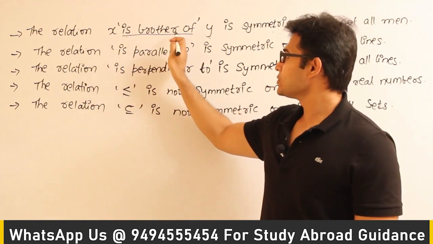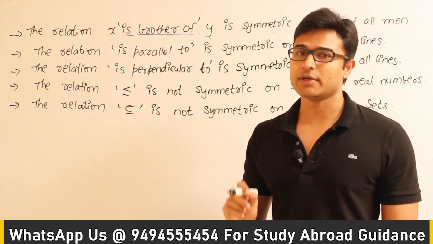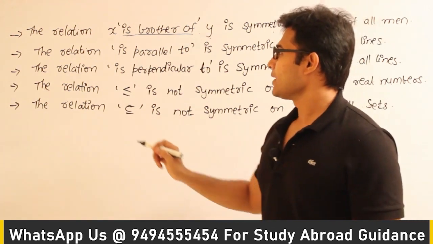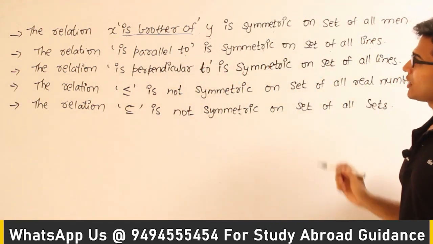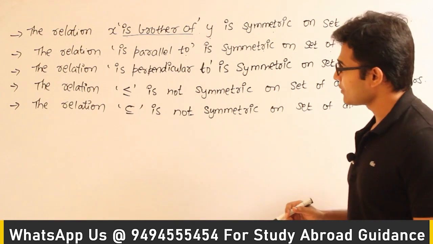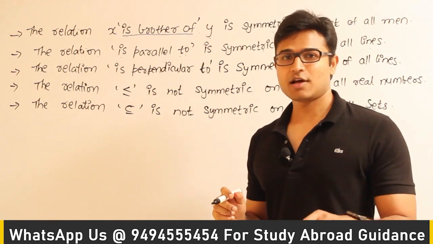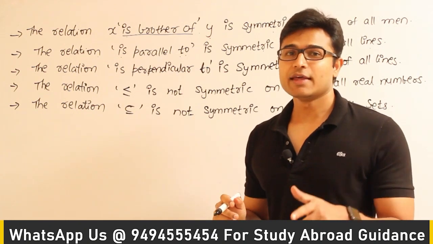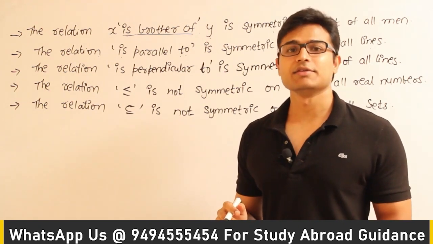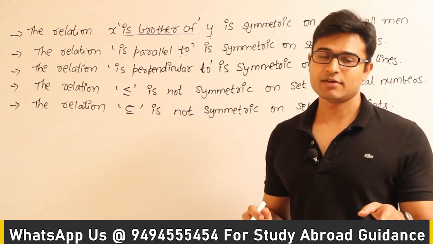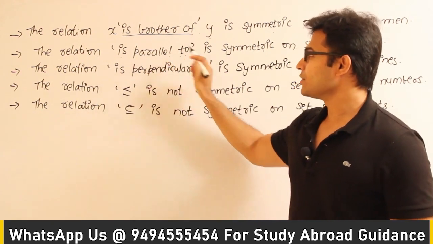Similarly, "X is a sister of Y" is going to be symmetric only if it is defined on the set of all women. Got it? Now the relation "is parallel to" is symmetric on the set of all lines, isn't it? Why is it symmetric? Because if X is parallel to Y, which means if (X, Y) is present in the relation, then Y will be parallel to X. That means (Y, X) will also be present in the relation. Therefore for every (X, Y) there will be (Y, X) present in the relation. That is why "is parallel to" is symmetric.